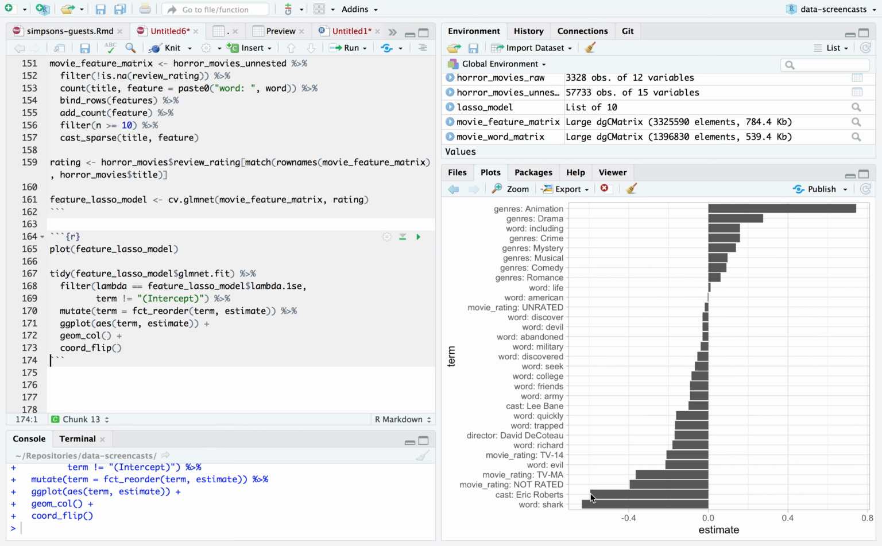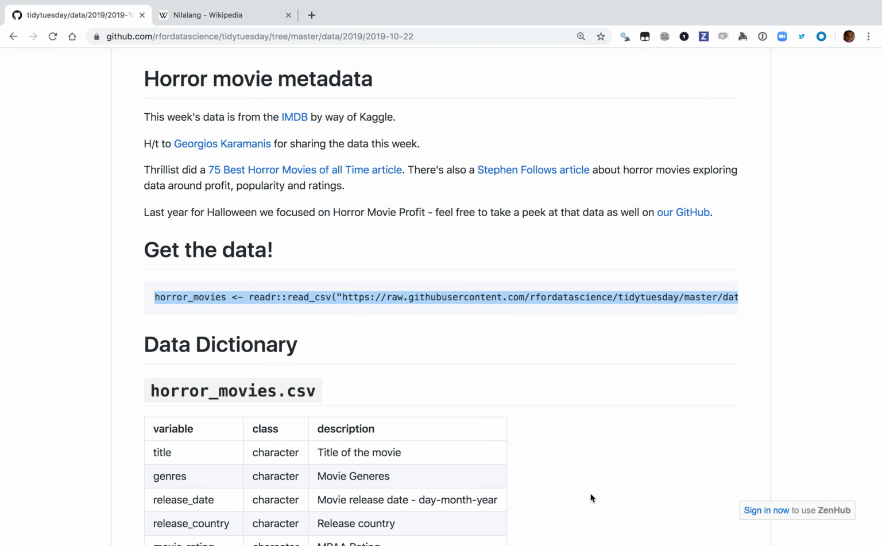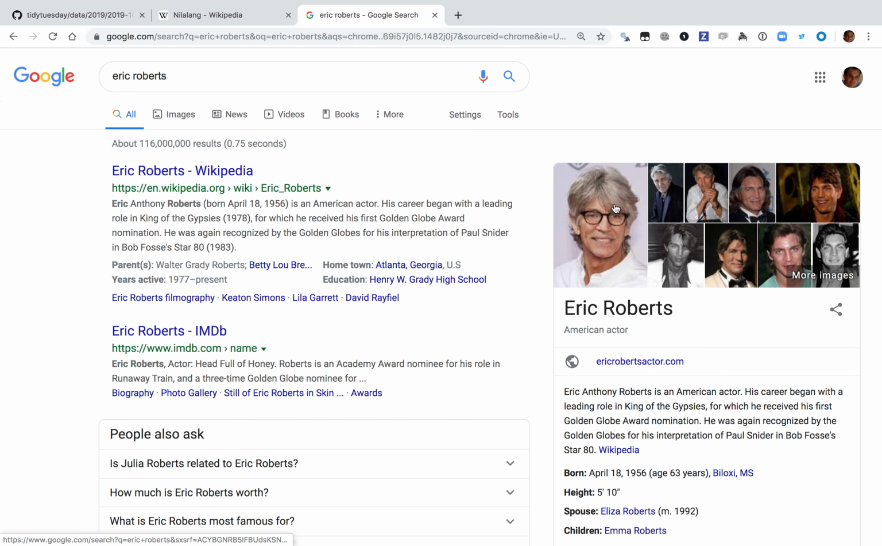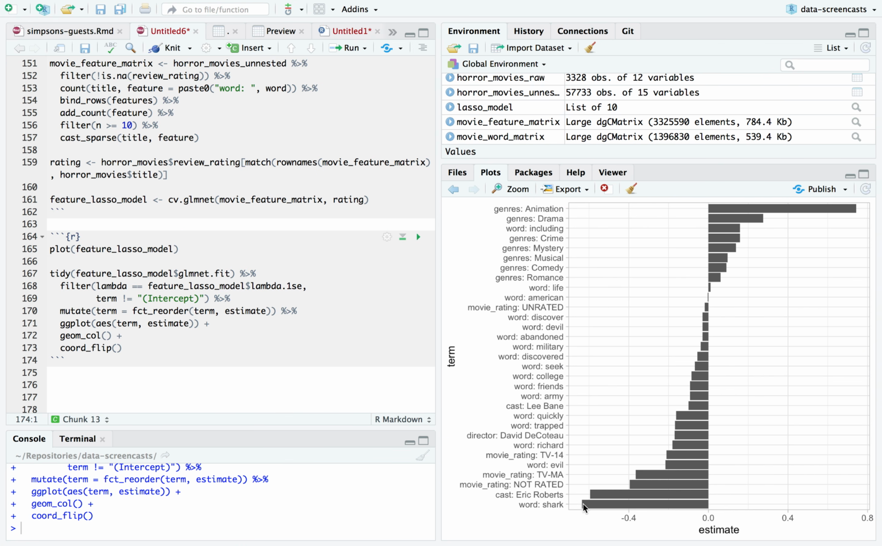Eric Roberts, is that who I'm thinking of? Yeah, Eric Roberts. He is not a good sign. And Sharknado and everything with all the many Jaws sequels, whatever. Shark was a bad term. People like animated crime drama, mystery musicals. People do not like shark movies or TVMA not rated. Okay, so these are some of our terms that we added.